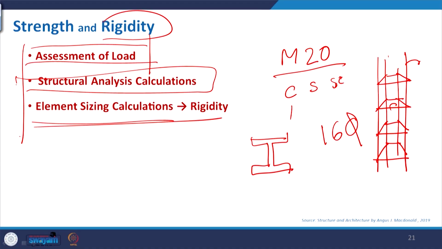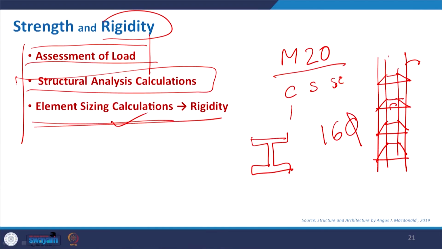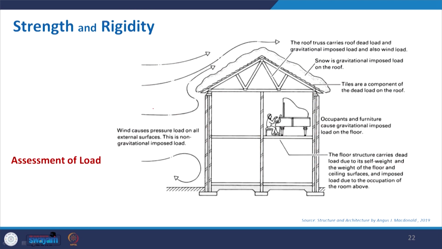So, these three parts are very important. We know the requirement, design the building, and calculate all possible loads that may act on the building. Then accordingly we design the structural elements, putting the positions of the columns and beams, and simulate under different load conditions. Along with that, we also select the cross section and the material which will give rigidity to the structure to prevent bending and other failures.